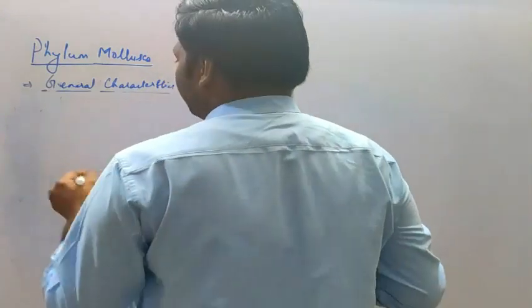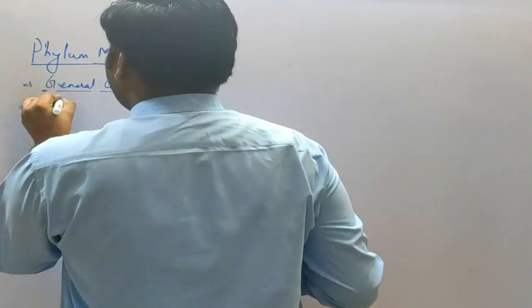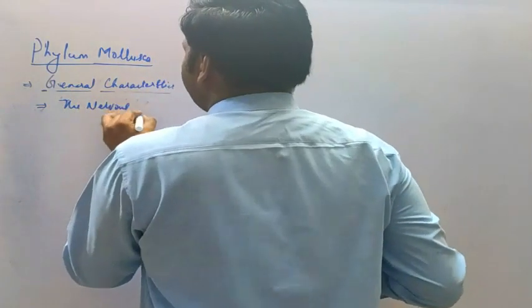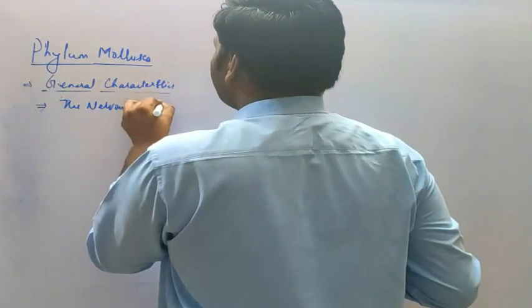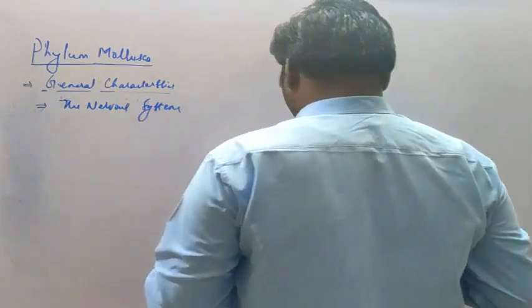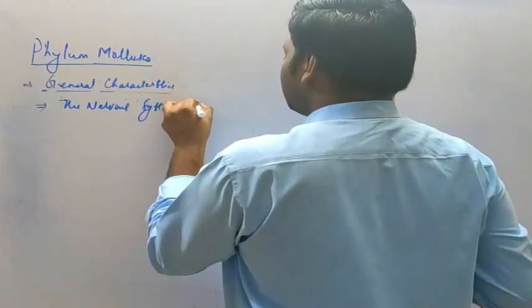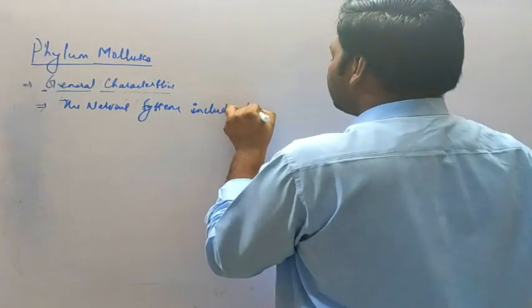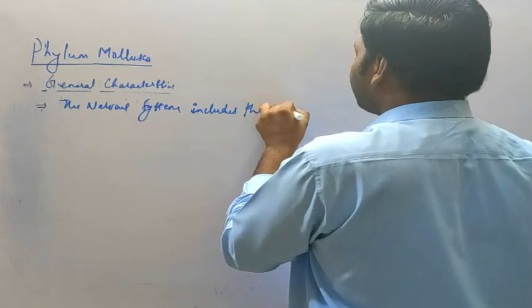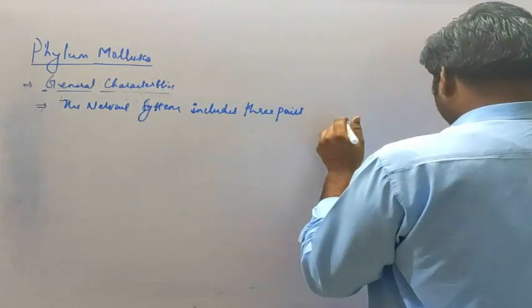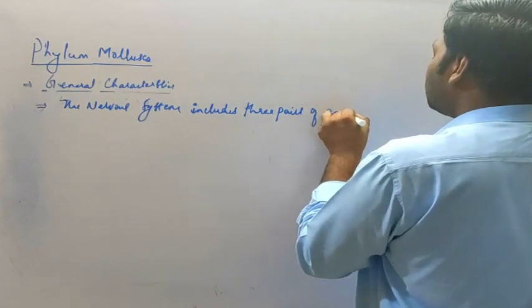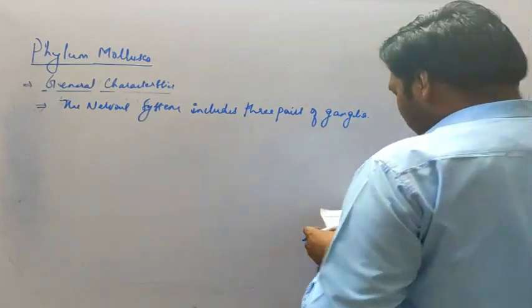The nervous system includes three pairs of ganglia. Okay, three pairs of ganglia.